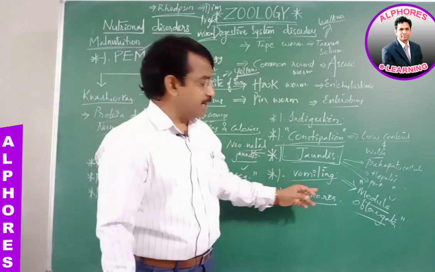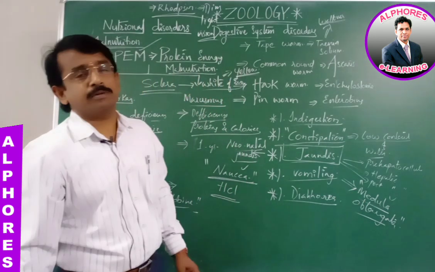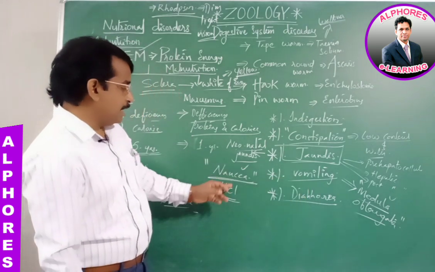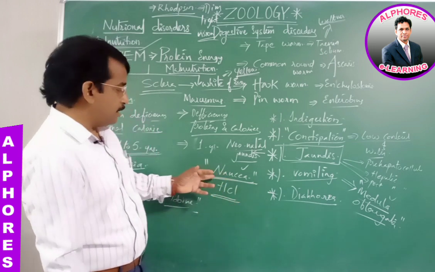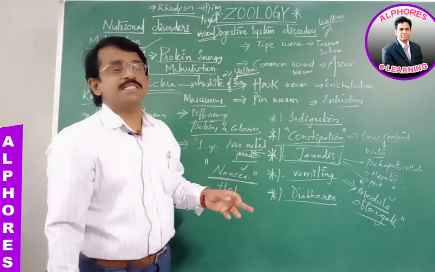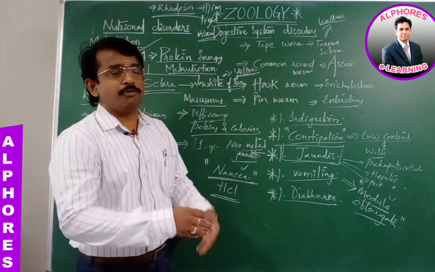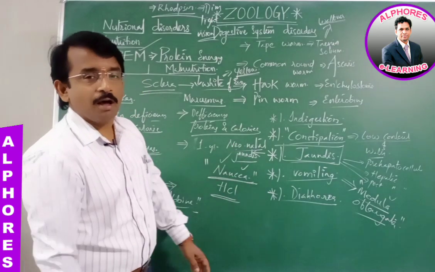Vomiting is controlled by the medulla oblongata, part of the brain, and a person may have a condition called nausea. Nausea is the feeling of vomiting; that is, before vomiting, one is prone to nausea.